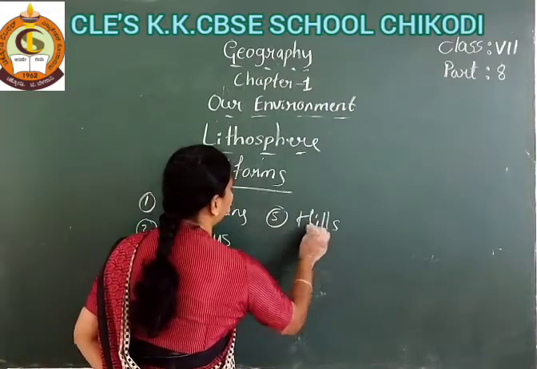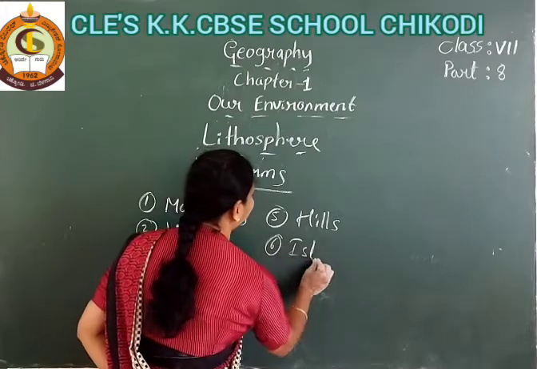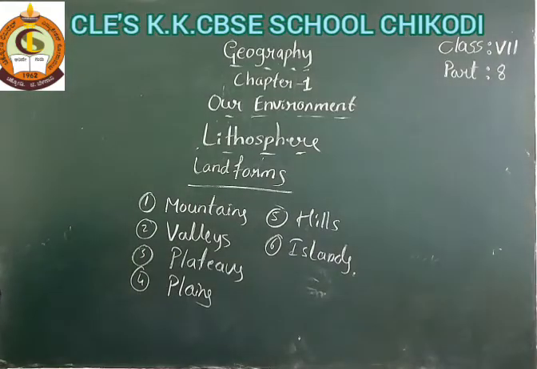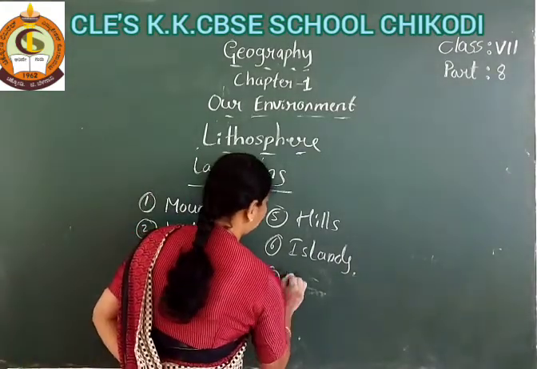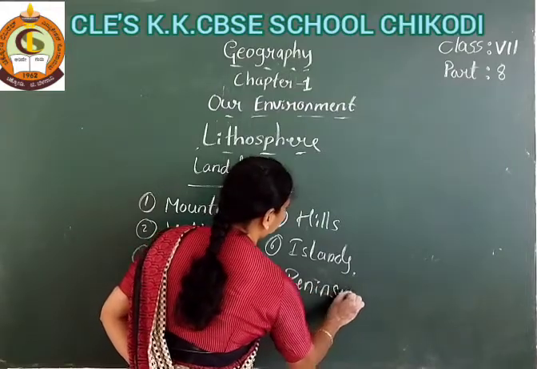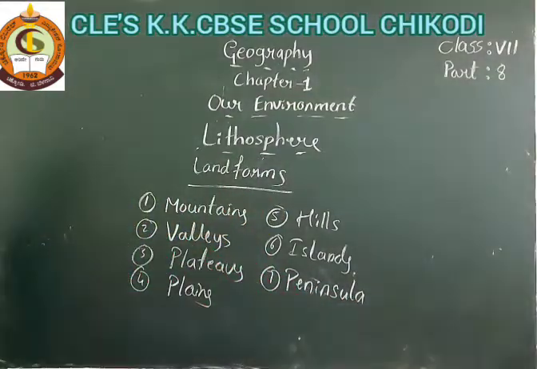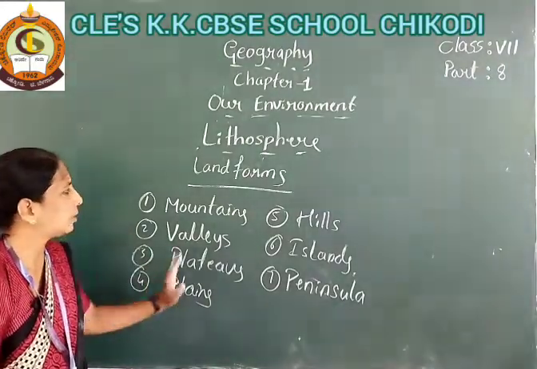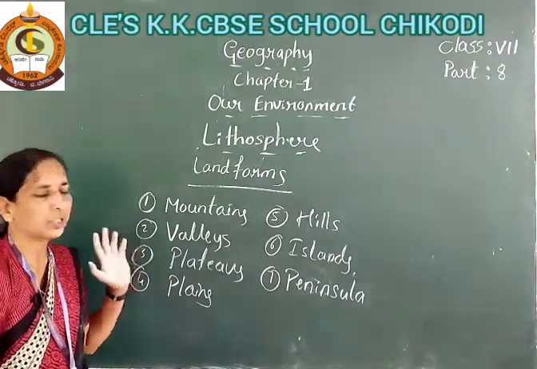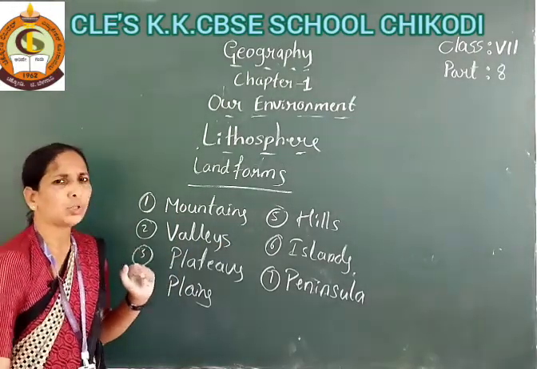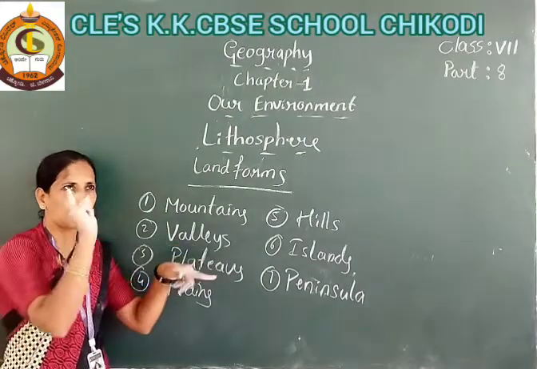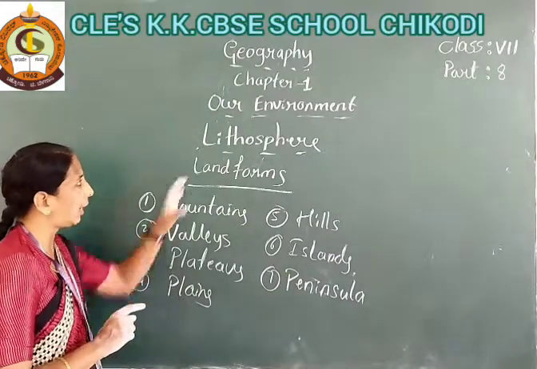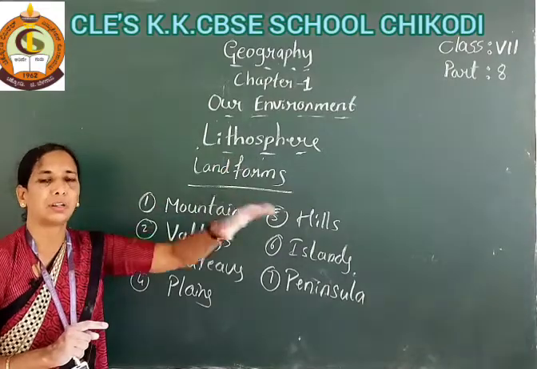So also existing here: hills, islands, okay, and also you can see here peninsulas. Okay, student: mountains, valleys, plateaus, plains, hills, islands, peninsula. Peninsula means what, student? Some three sides water and one side is land. It is called a peninsula. So these all exist in the lithosphere, meaning the earth's crust.